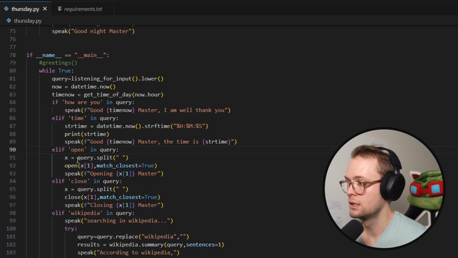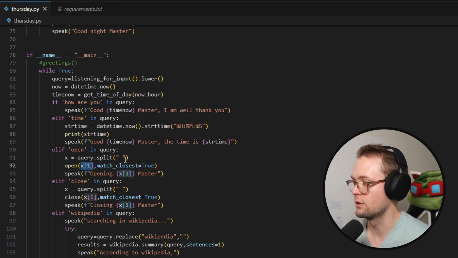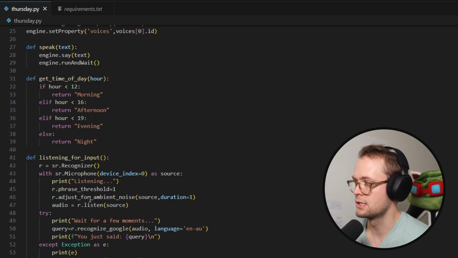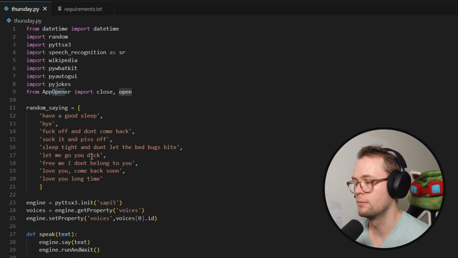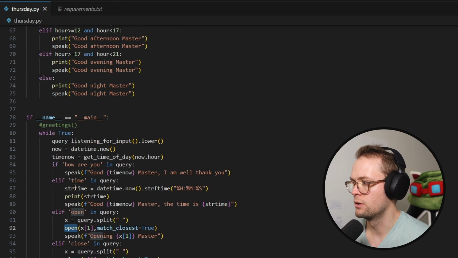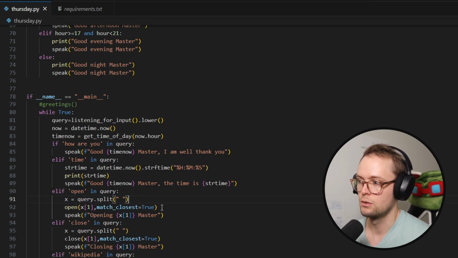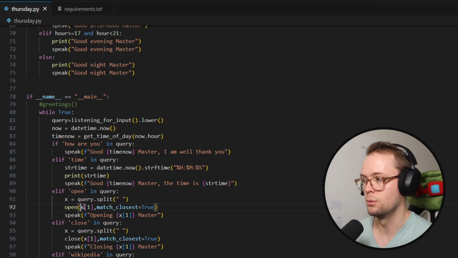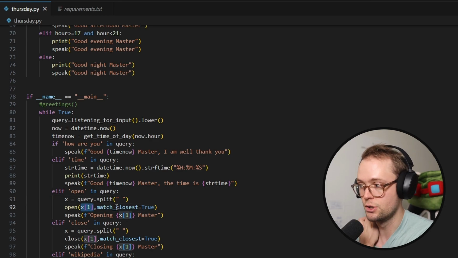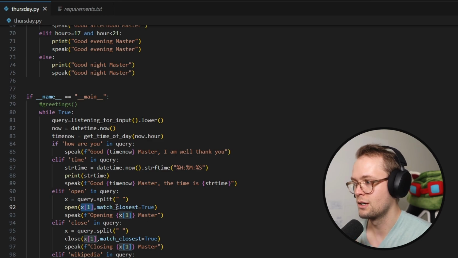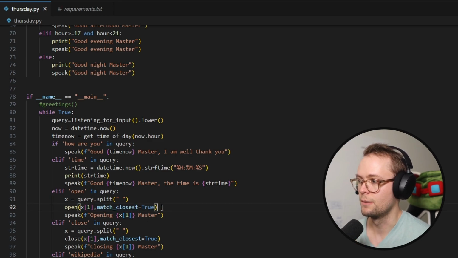If we say open, then it splits the query based off of the spaces within it. And then it tries to open whatever the second value was. And match closest is true. So this is, again, this app opener package, pip package. App opener allows you to basically open up any kind of program. So you could, in theory, just say open Word or open Chrome or whatever, and it would then try to find a program that matches your text query, because it's been converted to text, and then it would try and open it. So pretty cool. And then it would say that it's opening it.